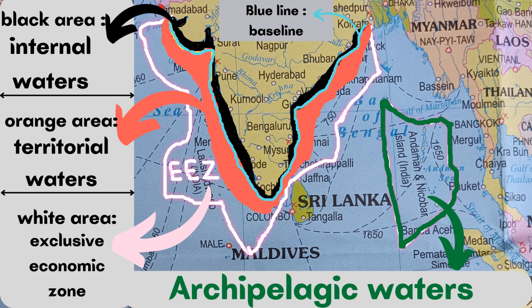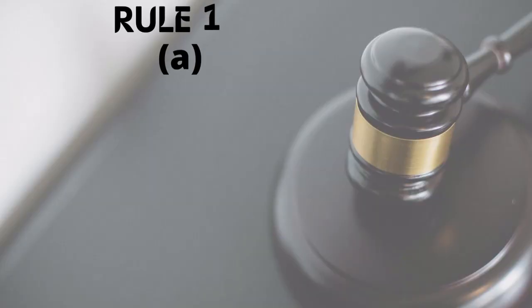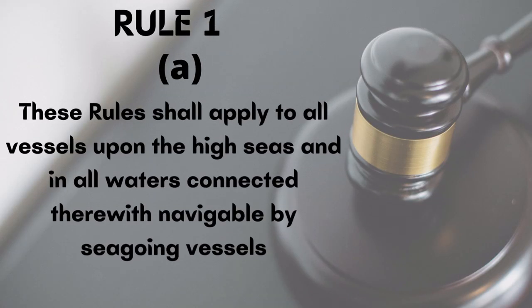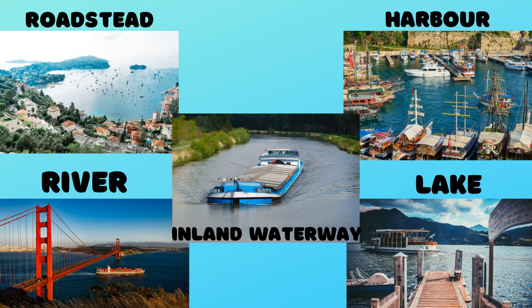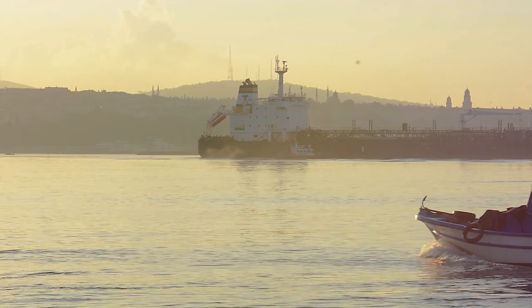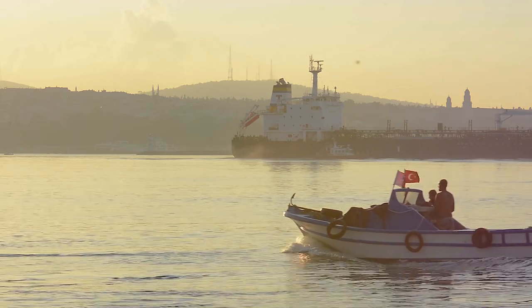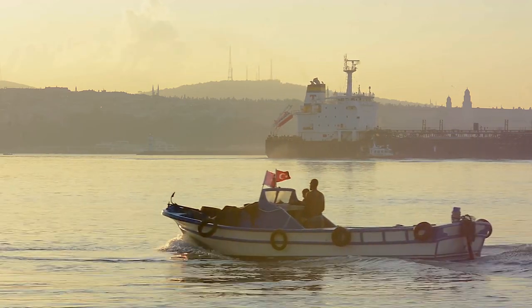Coming back to the rule, these rules shall apply to all vessels upon high seas and in all waters like roadsteads, harbours, rivers, lakes or inland waterways, which is connected to high seas and also which is navigable by seagoing vessels. Here navigable by seagoing vessels means the water body must have sufficient depth and width so that the seagoing vessels can navigate safely. Let's move to Rule 1b.